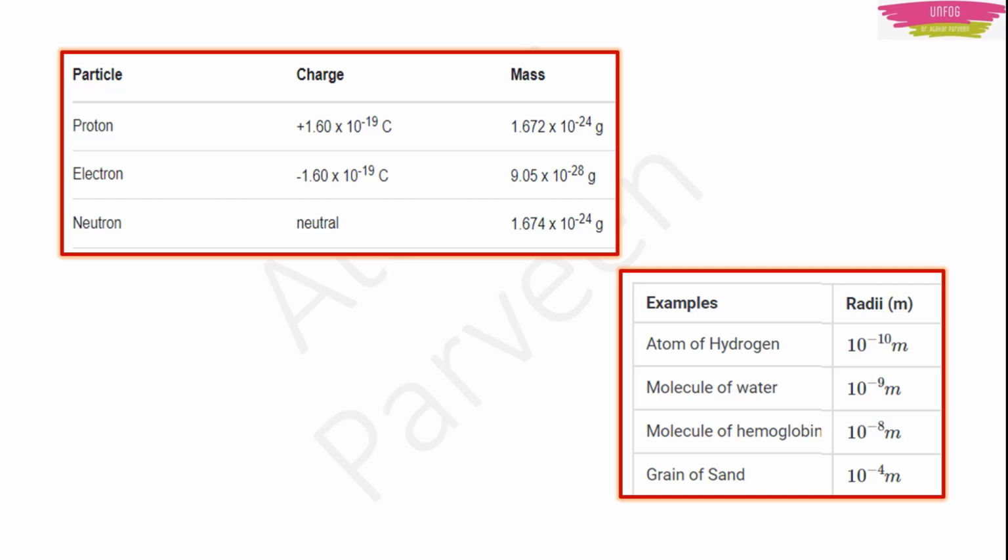Okay. So you can note down these values also. They can ask in MCQ. You never know. Okay.